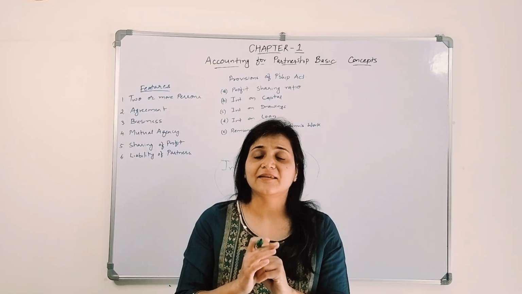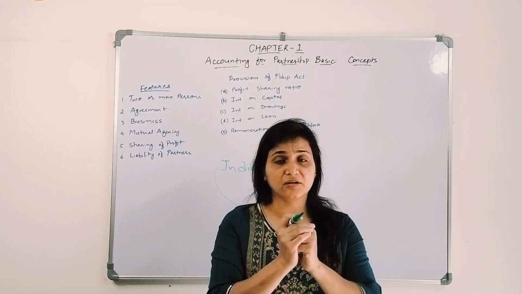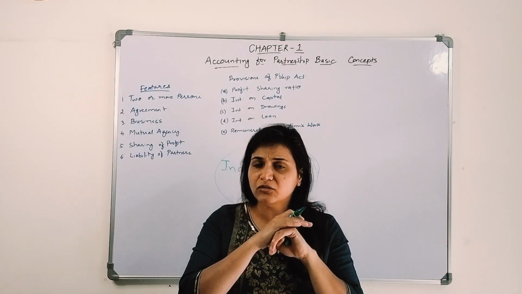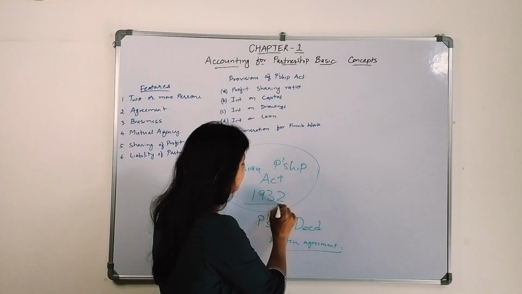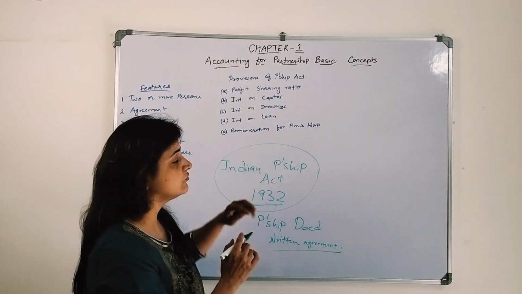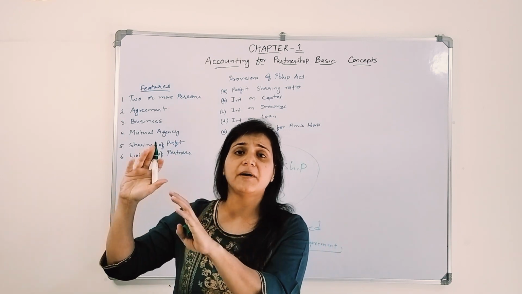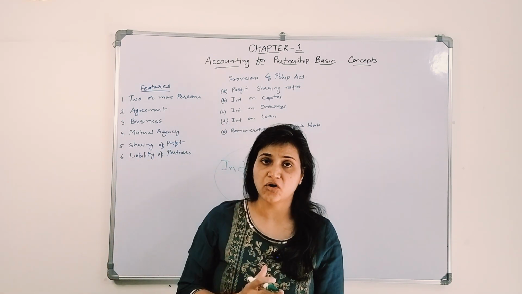But let's say certain things are not mentioned in the written agreement, or there is an oral agreement and there is no discussion about certain things. Then we will have to follow the provisions of the Partnership Act. What the Partnership Act says on certain things, we have to follow that.